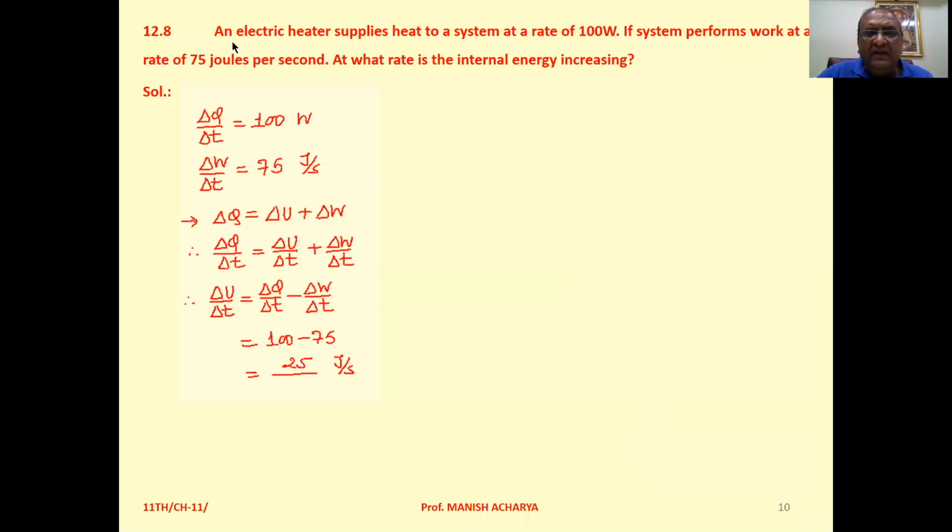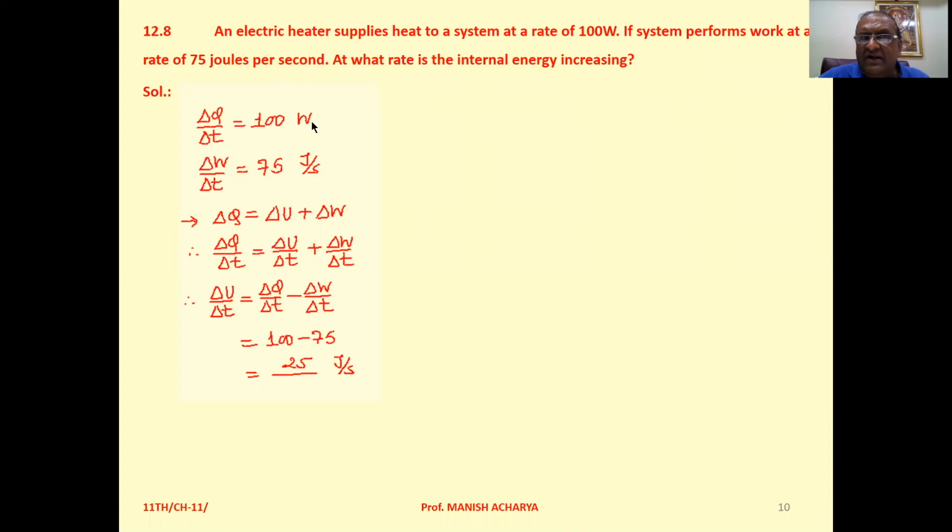12.8. An electric heater supplies heat to a system at a rate of 100 watt. If a system performs work at a rate of 75 joules per second, at what rate is the internal energy increasing? Now see, delta Q by delta T, 100 watt, what means joule per second?